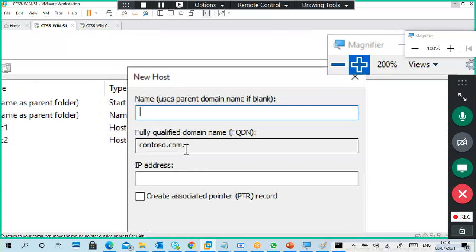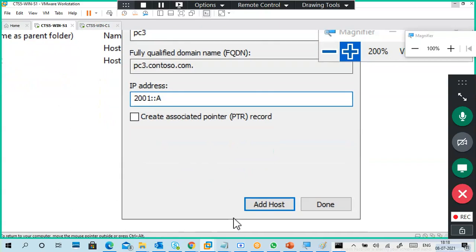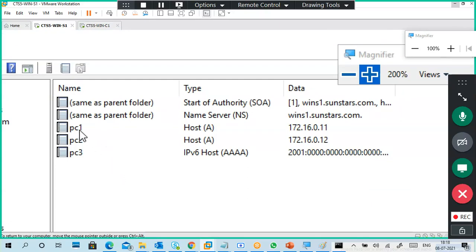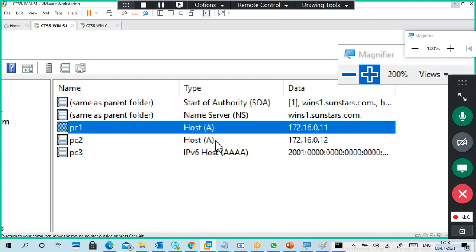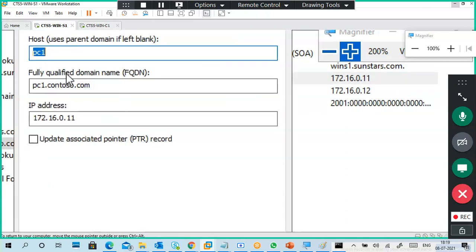I'm going to create another host A record, PC3. I'm giving a simple IPv6 address. Done. Guys, can you see? The record type is AAAA. Four A's means IPv6. I just gave an IPv6 address and it automatically changed. And if you open the record, you can see the FQDN.